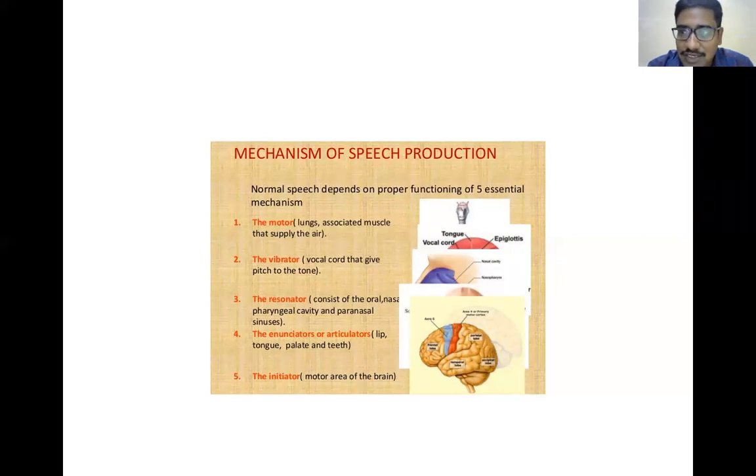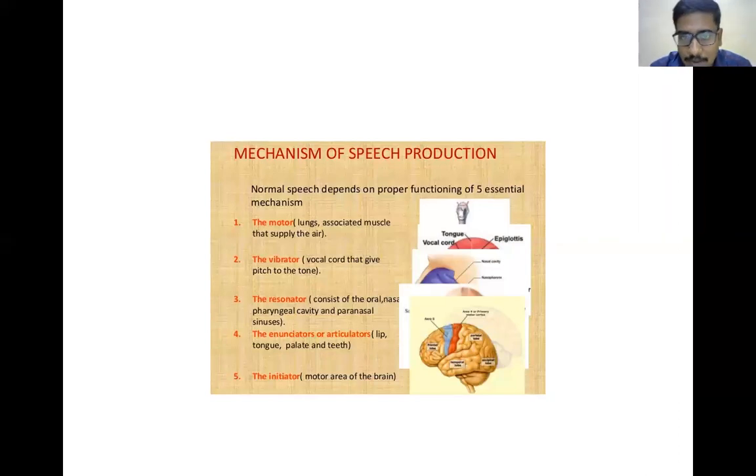Then what are the articulators? See, the sound is produced by the larynx and it is amplified by your paranasal sinuses and your oral cavity. This sound will get converted into vowels or consonants by the movement of your lips, tongue, soft palate, and cheeks. These all are the articulators which produce the vowels and consonants, which is helpful for speech.